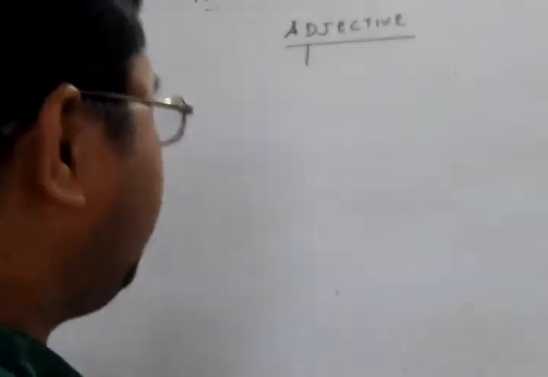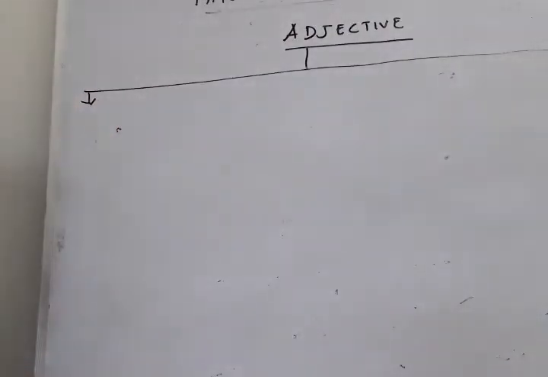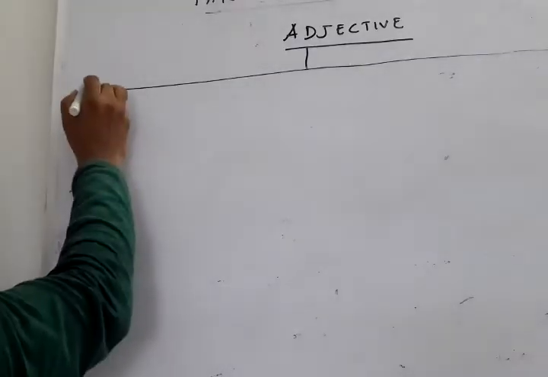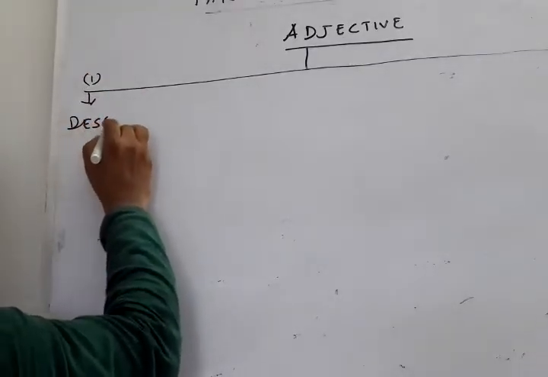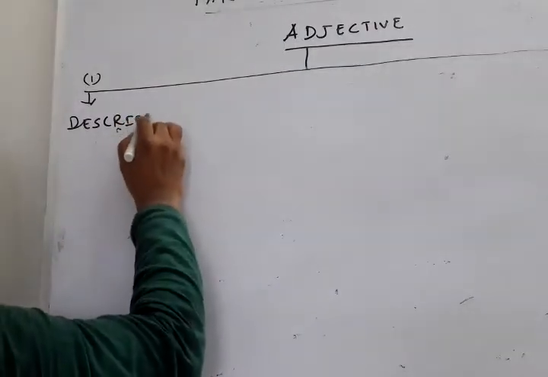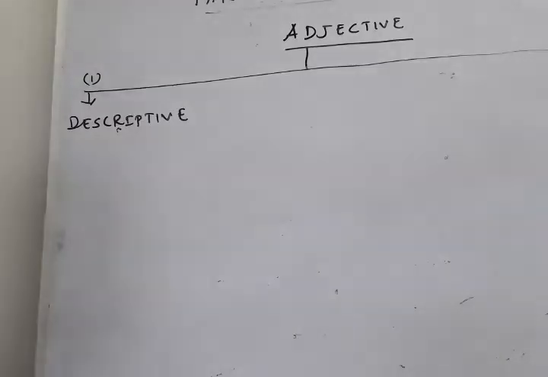Okay, we can classify adjective into three parts. At first I am showing you a classification of adjectives. Number one comes descriptive adjectives. Clear?